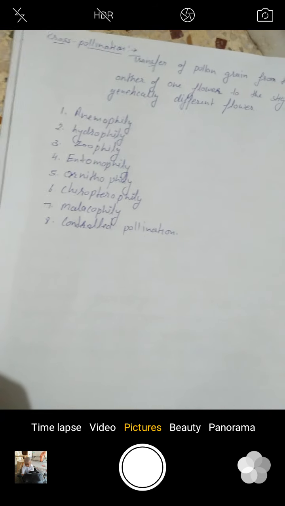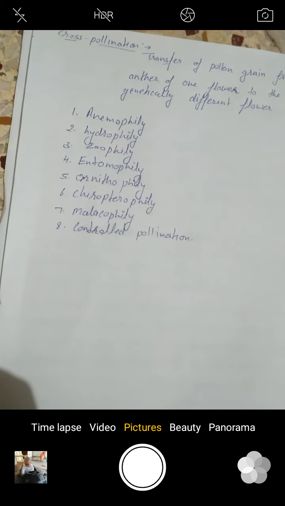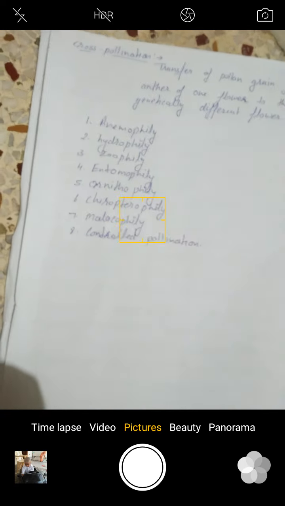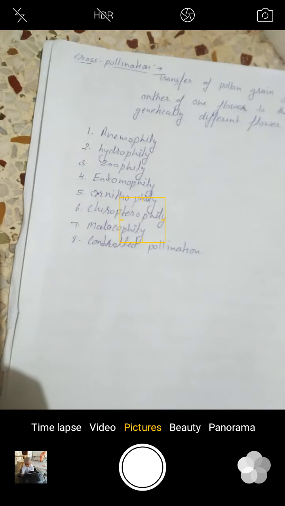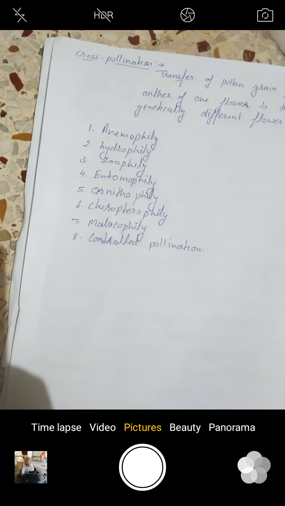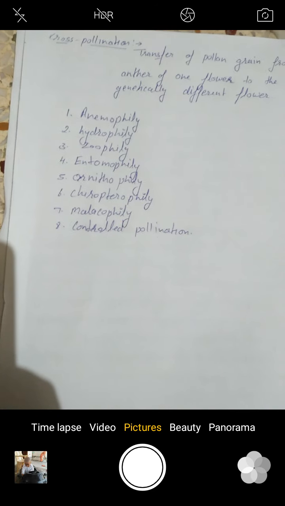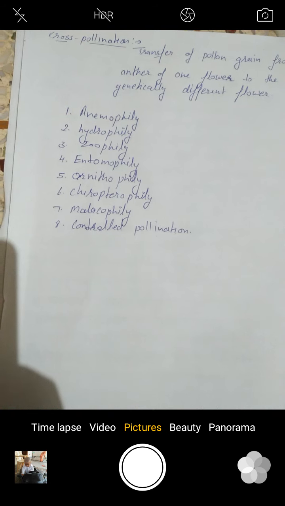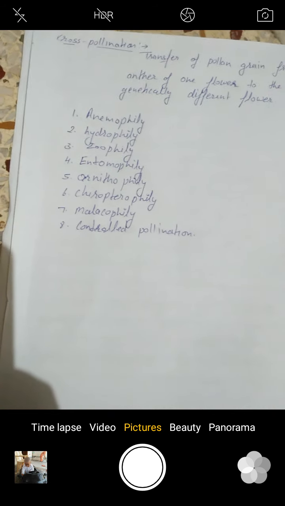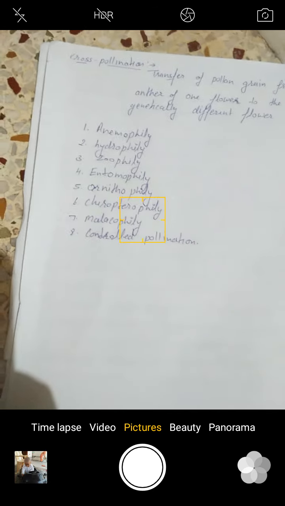Our next type of cross pollination is chiropterophily. It is the cross pollination performed by bats. Bats are nocturnal flying mammals which can transport pollen over long distances, sometimes over 30 km. Next is malacophily. Snails perform pollination, for example in Chlorophytum.